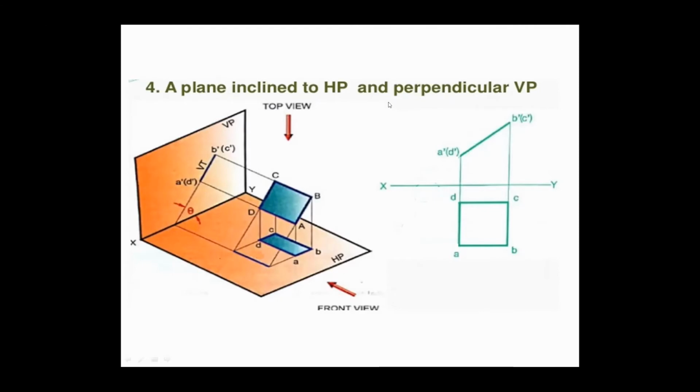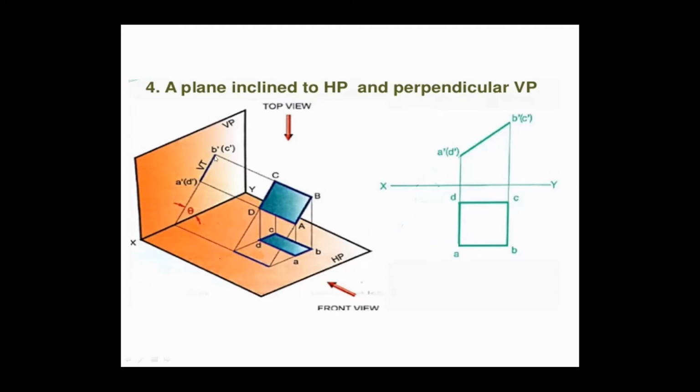Forget about perpendicular to VP, just assume it is inclined to HP. Assume this rectangle ABCD, or you can assume it as a square, and forget about these extra lines. If it is inclined, what will happen? You will not get the true shape. Very, very important. This rectangle is exactly not seen at some position. It will be foreshortened. Yes or no? Yes, sir, the object will be foreshortened.